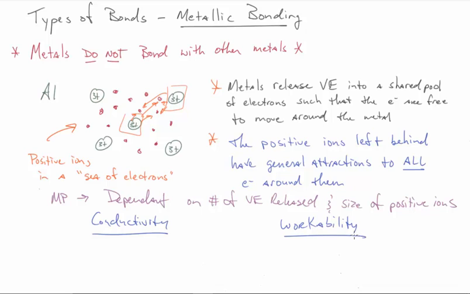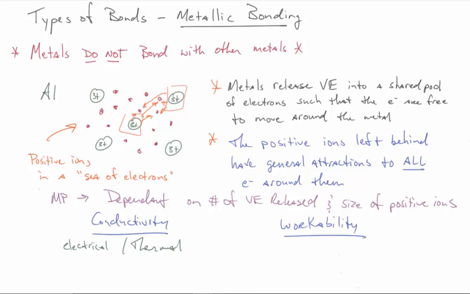The conductivity has to do with the properties of the metals, and this can be either electrical conductivity, or it can be thermal conductivity. So the ability to conduct electricity, or the ability to actually conduct heat, has to do with the conductivity, and it's all dependent on the free electrons, that sea of electrons.